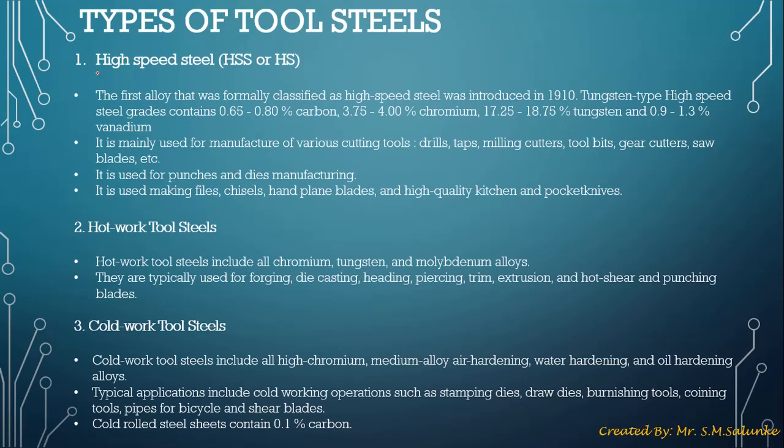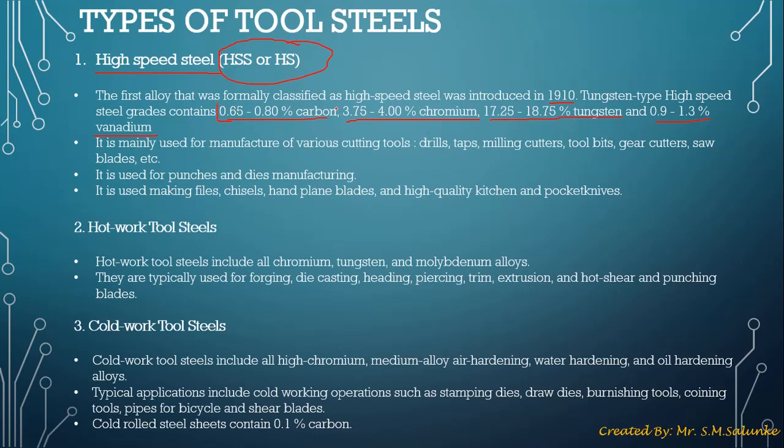Now let's look at different types of tool steel. First is high speed steel, also called HSS or HS steel. The first alloy that was formally classified as high speed steel was introduced in 1910. The tungsten type high speed steel grades contain 0.65% carbon, 3.75 to 4% chromium, 17.25 to 18% tungsten, and 0.9 to 1.3% vanadium.